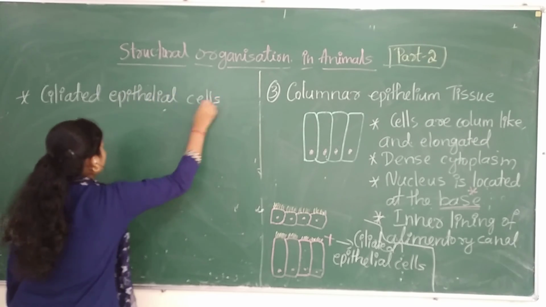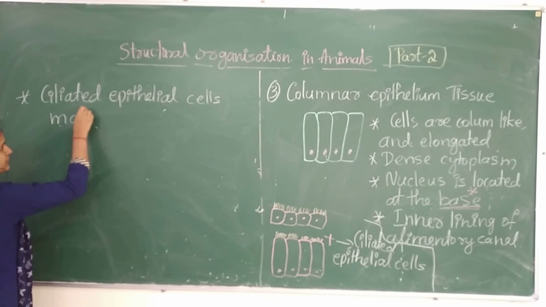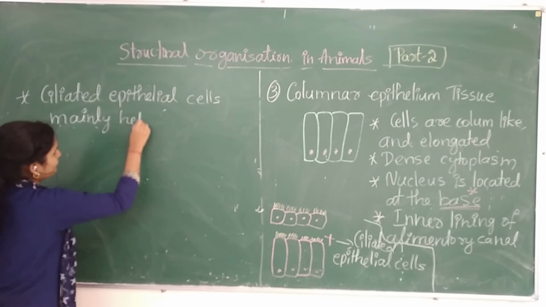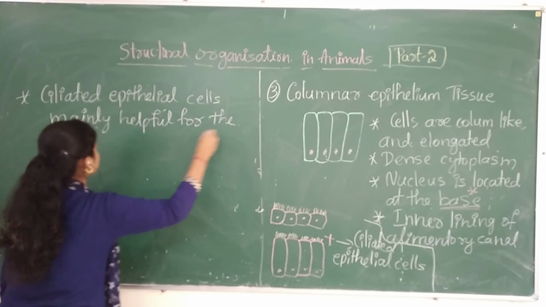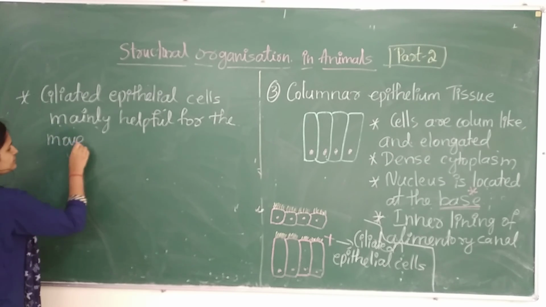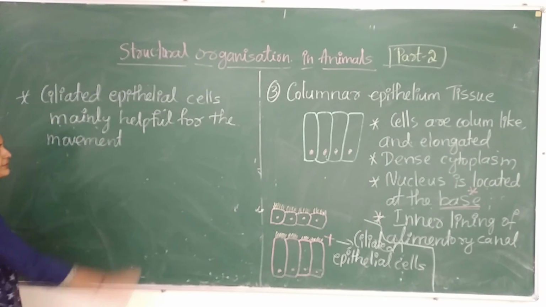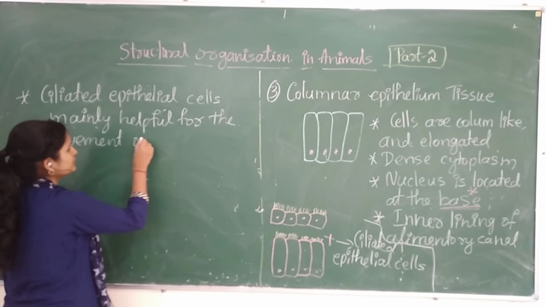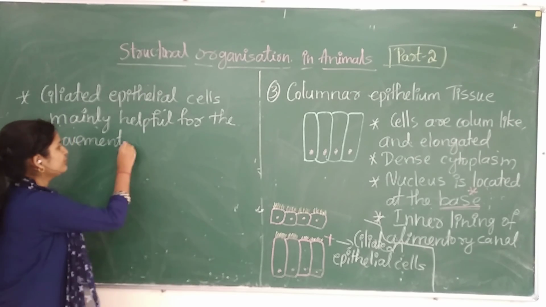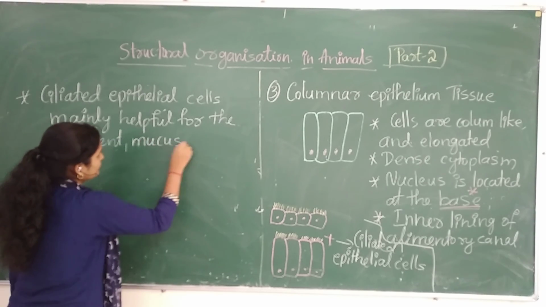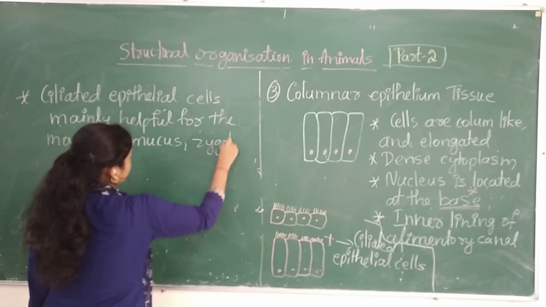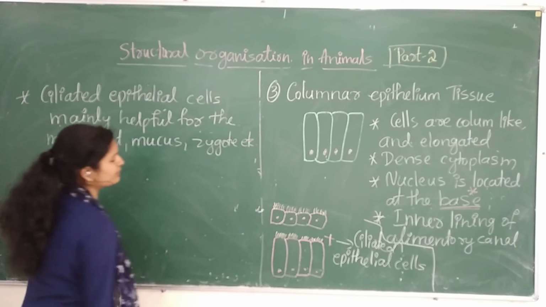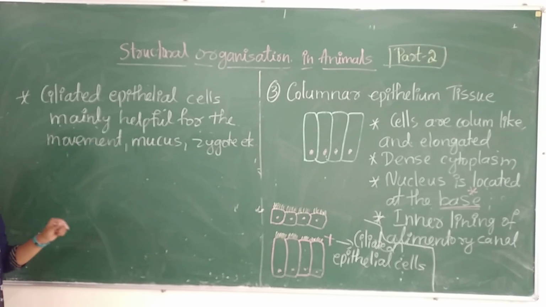These are mainly helpful for the movement purpose, for the movement of material, movement of mucus, or even the zygote in the fallopian tube. These are present in the duct region also.